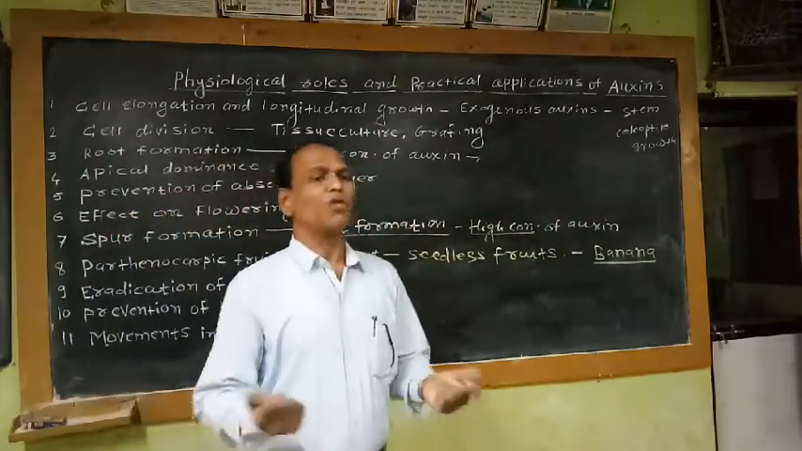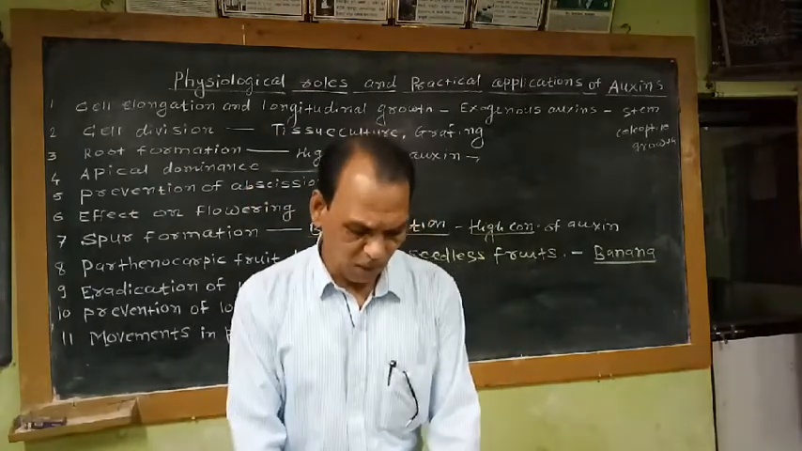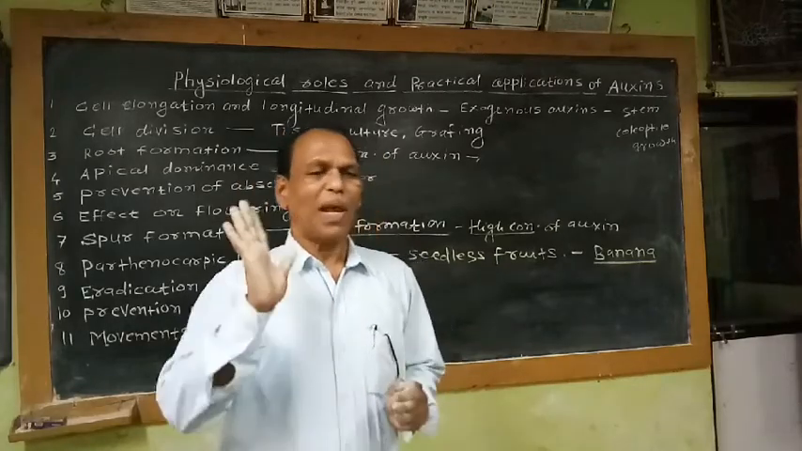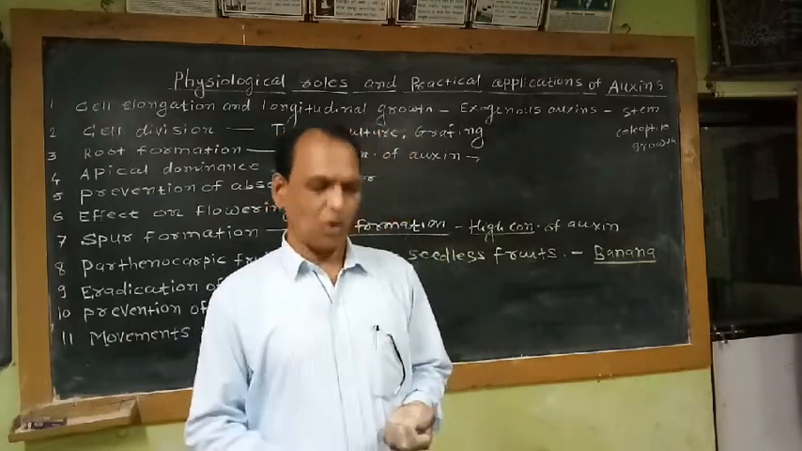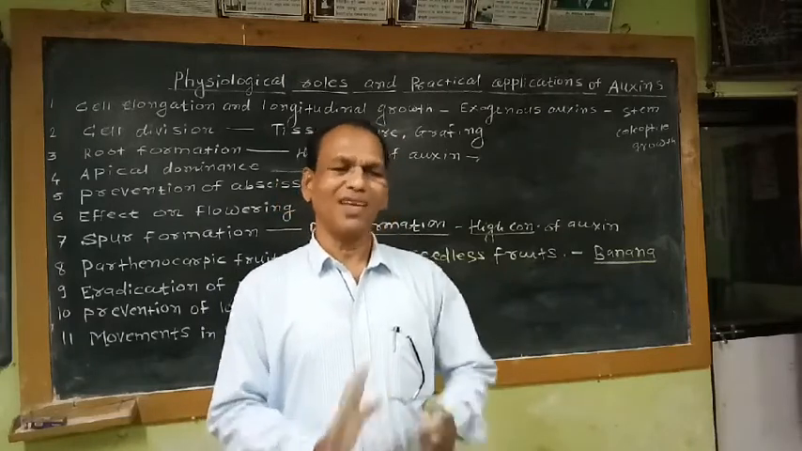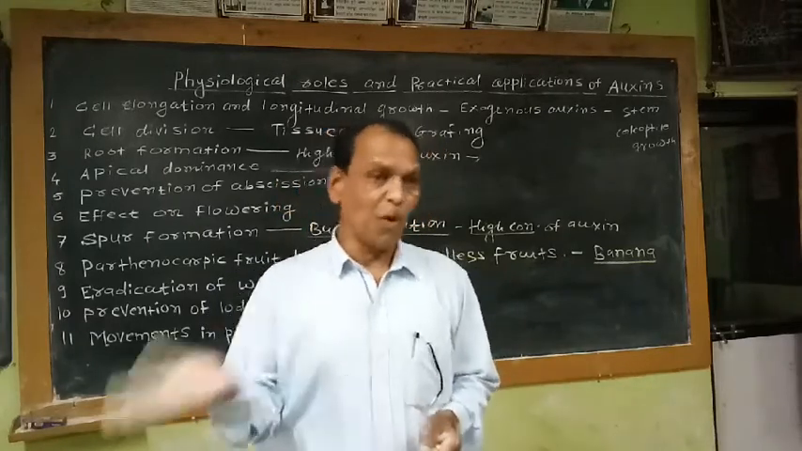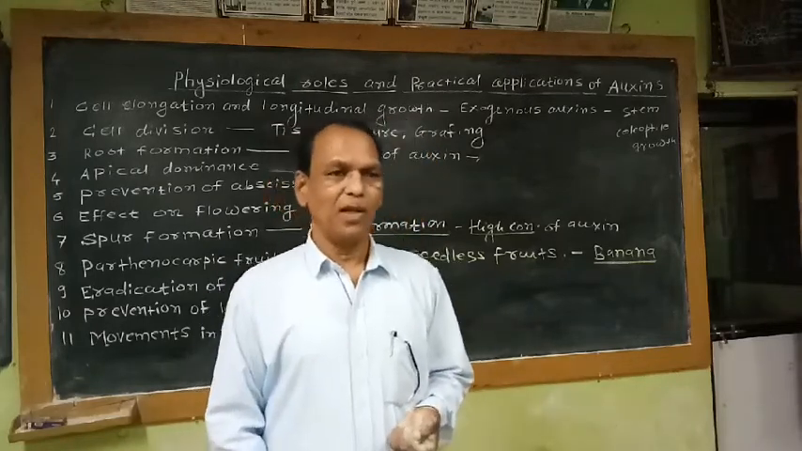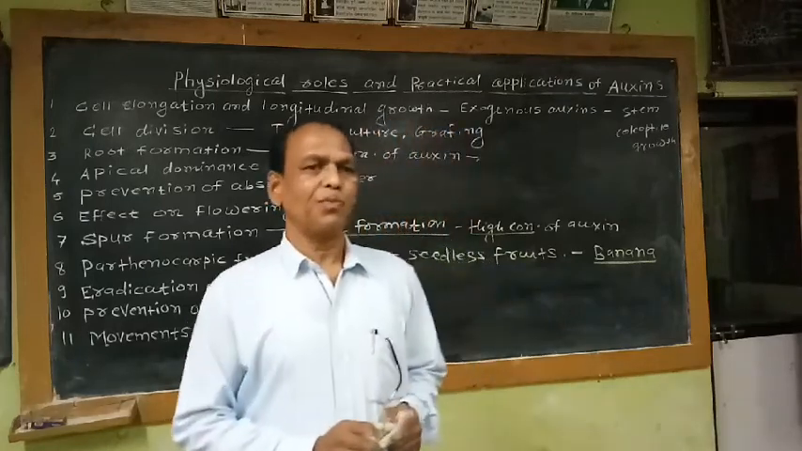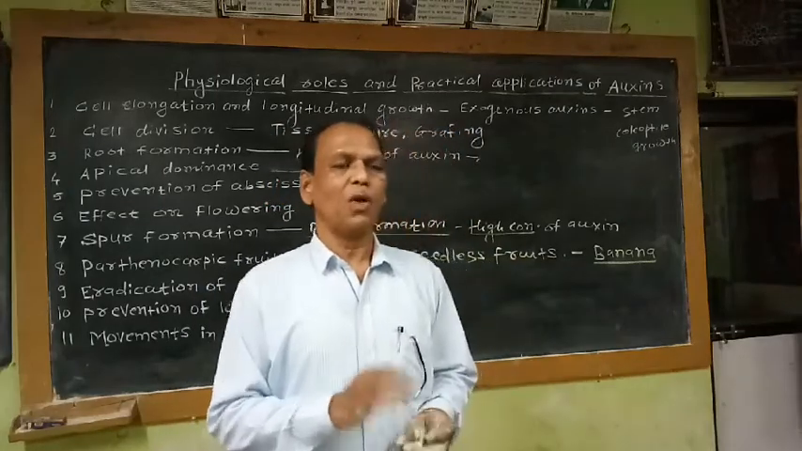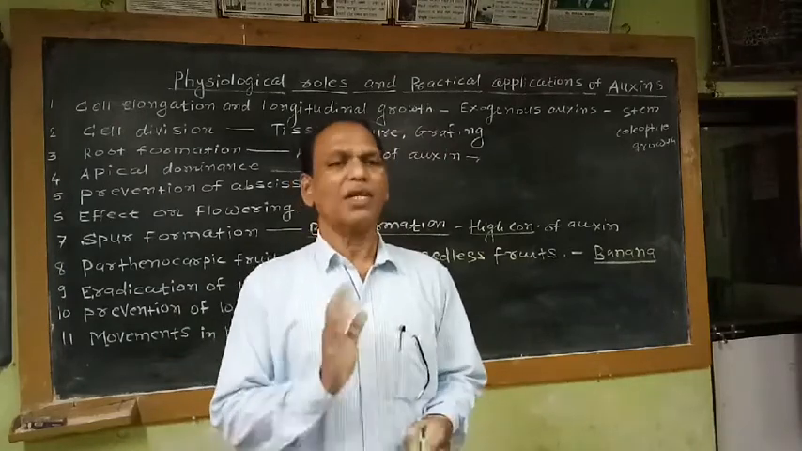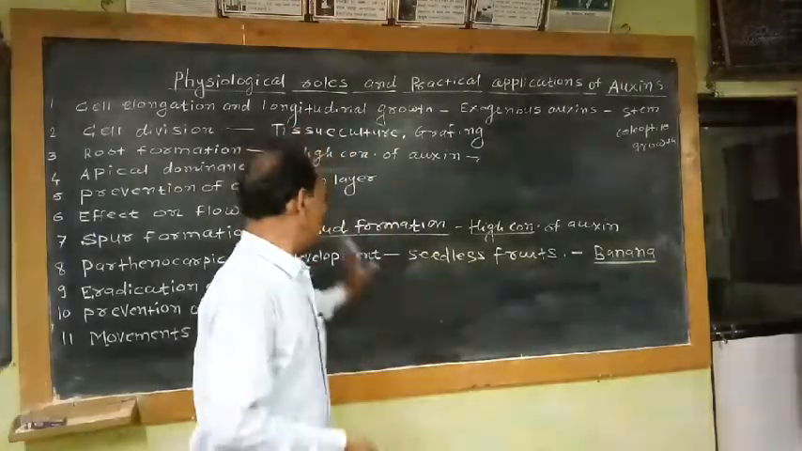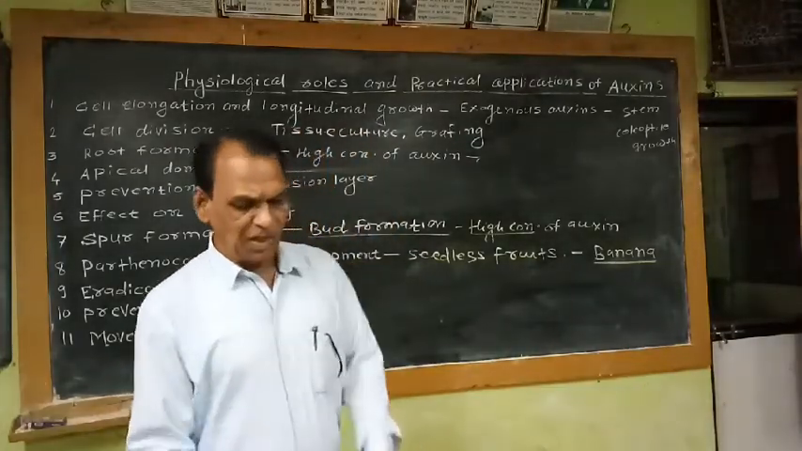So artificially we can induce parthenocarpy. For example, in grapes, oranges, etc., if we apply a solution of any synthetic auxin like IPA, NAA, 2,4-D, etc. on the stigmas of the flowers before pollination and fertilization, seedless fruit formation is possible. That means parthenocarpic or seedless fruits have more commercial value. So this physiological role of auxin has practical application in the production of seedless fruit.